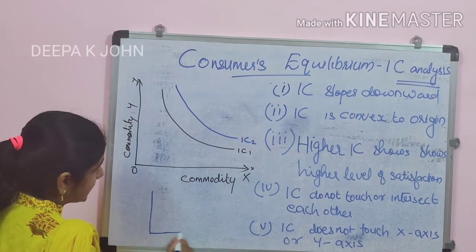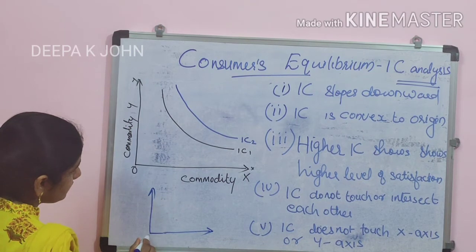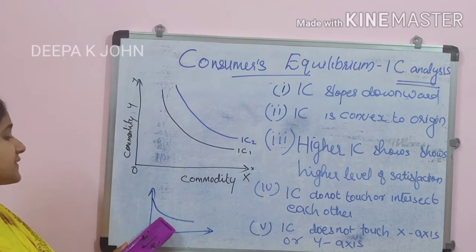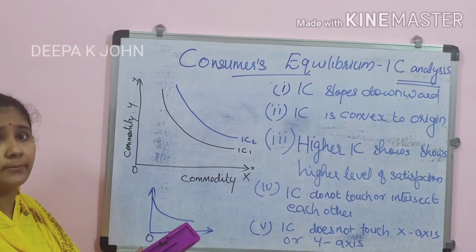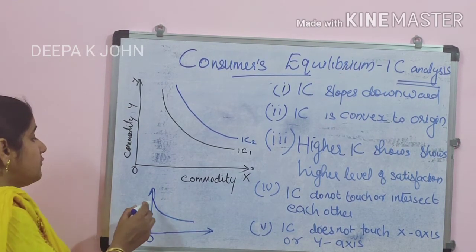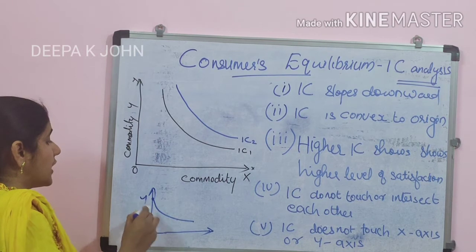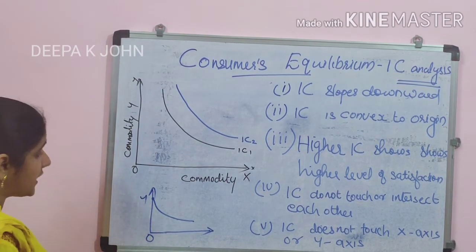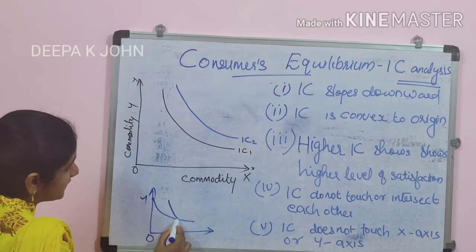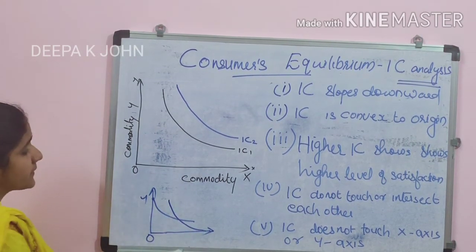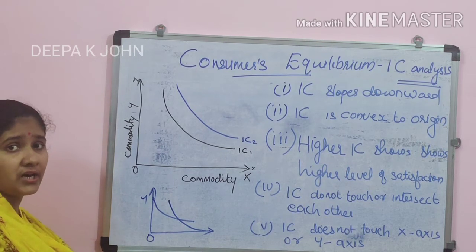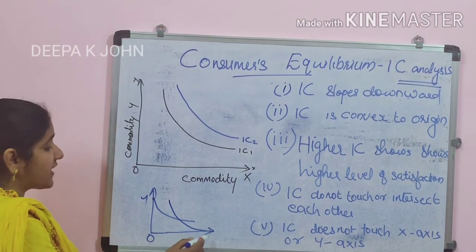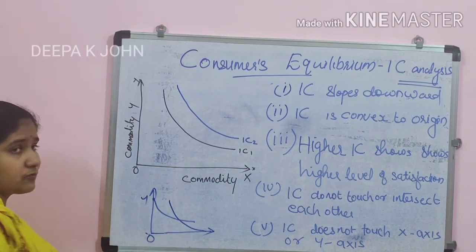The reason is, imagine we draw it touching the axis: the full income of this consumer would be used for commodity Y, and the quantity of commodity X would be 0. Or if it touches the other axis, the consumer would spend everything on commodity X, and commodity Y would become 0.